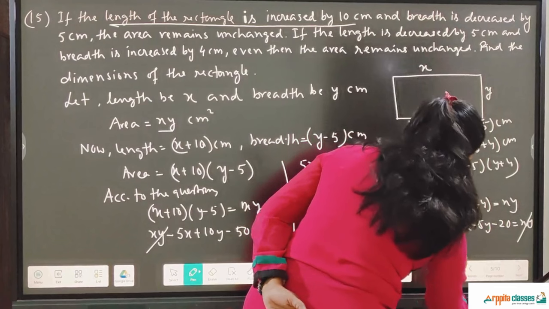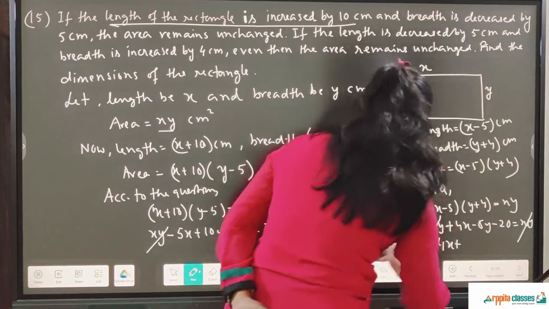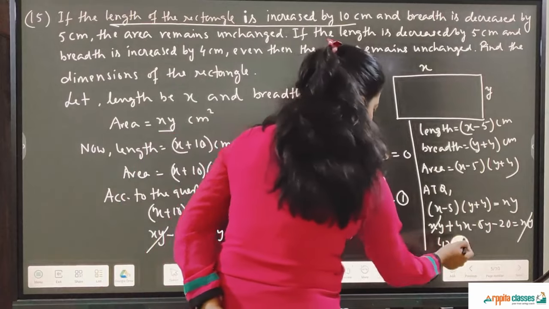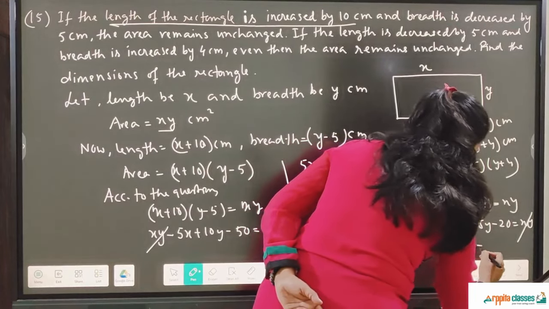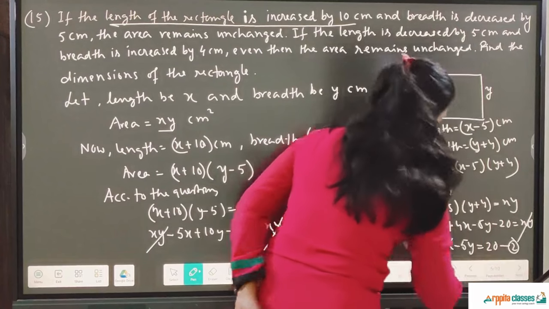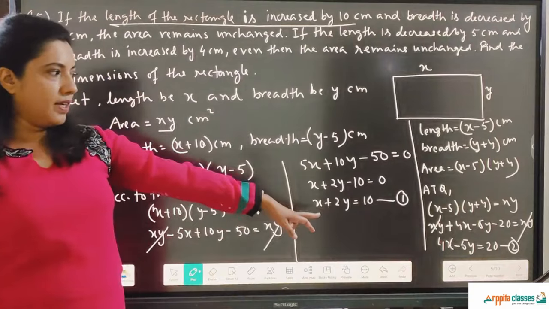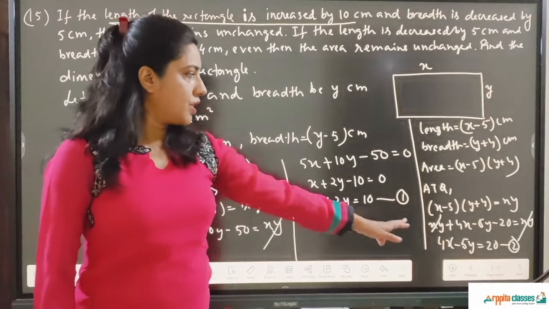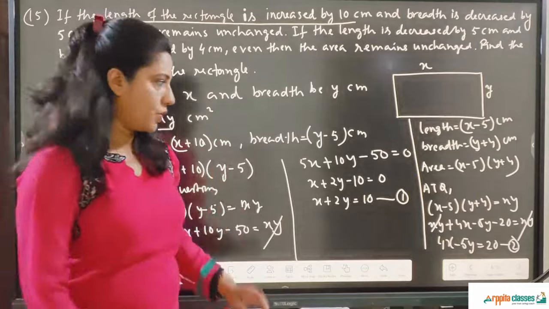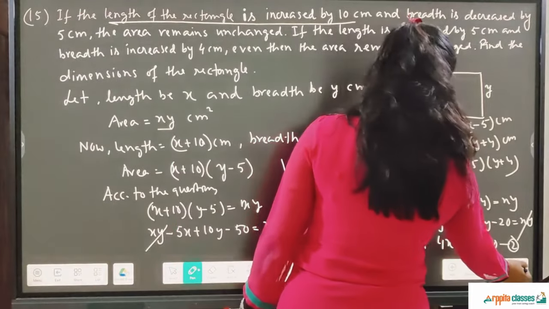xy and xy is cancelled. 4x minus 5y is equal to 20. This is your second equation. So 4x minus 5y is equal to 20. That's the second equation. This is your first equation. Now you need to solve these two equations. Okay, let me do it in the next page.